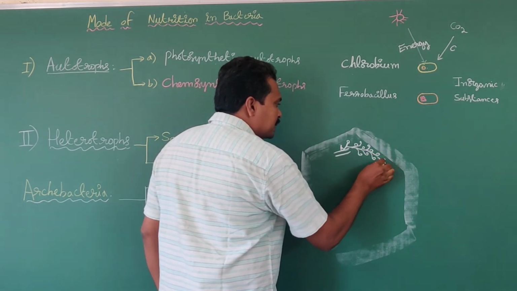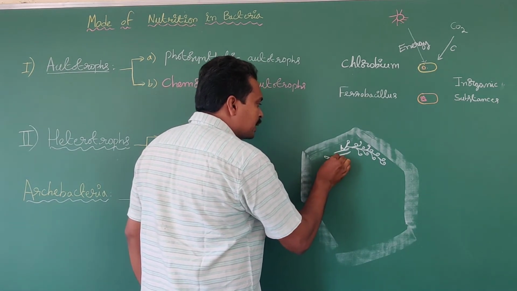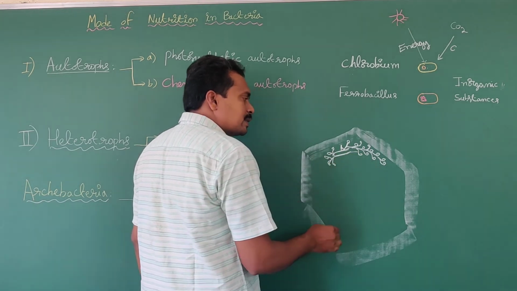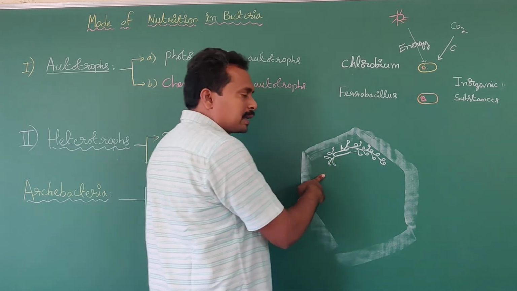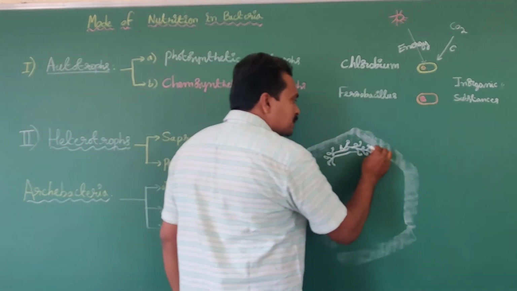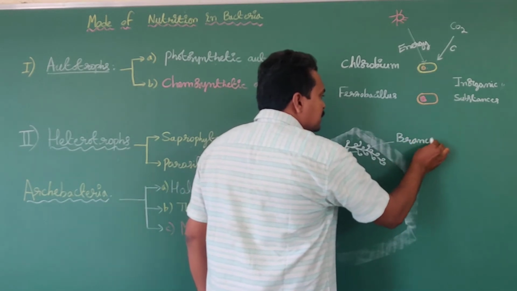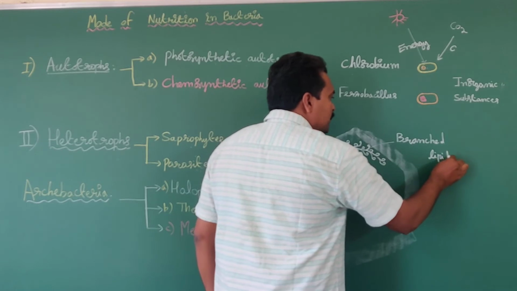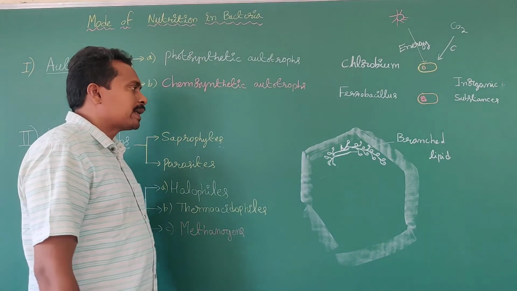It's not present generally in other organisms. It's not there in human beings or animals. In the majority of organisms, this type of structure is not there. In archaebacteria, the cell membrane consists of branched lipid molecules. So, due to the presence of branched lipid molecules, archaebacteria can survive in extreme habitats.